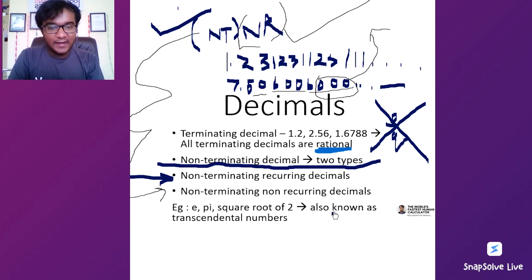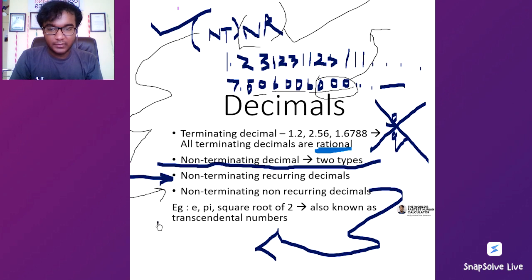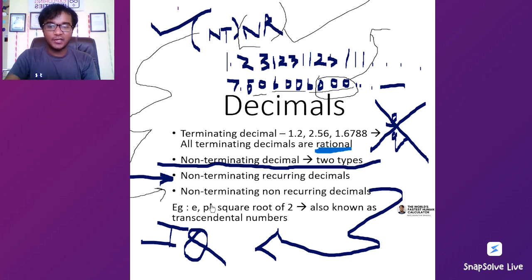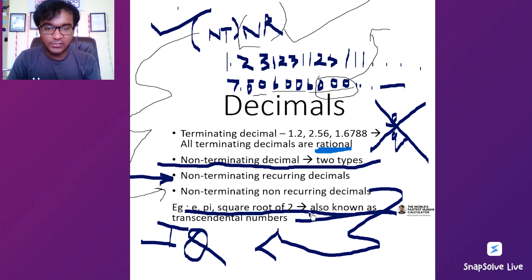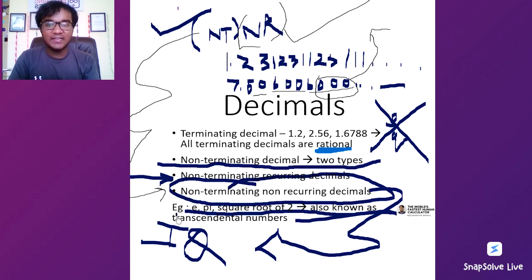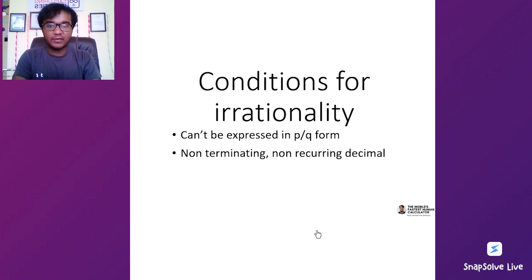So when there is a non-terminating, non-recurring decimal, it is always irrational. A few examples of these are e, pi, square root 2. Non-terminating, non-recurring decimals are also called transcendental numbers. Transcendental numbers are numbers which extend infinitely, and they follow no pattern.